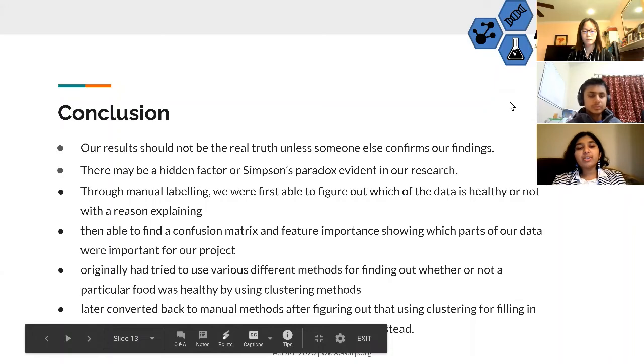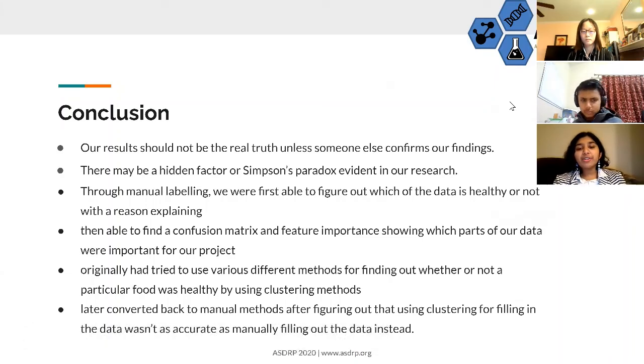So, our conclusion. Our results should not be taken as the real truth unless someone else confirms our findings. There may be a hidden factor or Simpson's paradox evident in our research, which future researchers can investigate in more detail in order to learn more about our research.